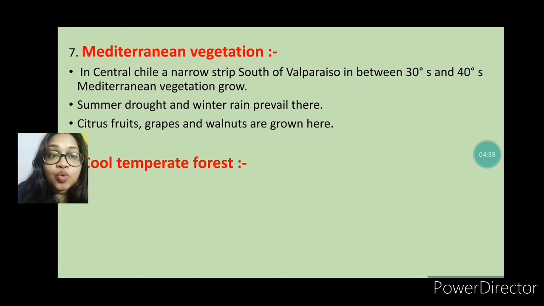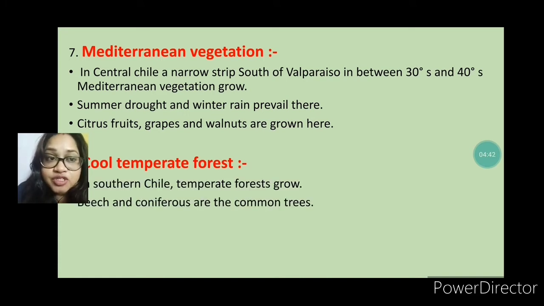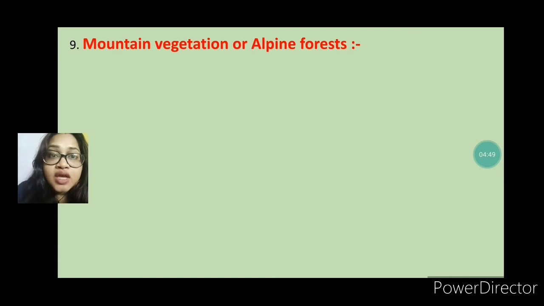The last one is the cool temperate forest. Here the region is southern Chile. Temperate forest grows mainly, and here beech and coniferous trees are very common.